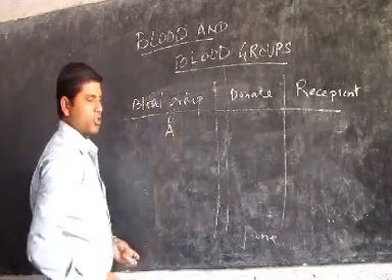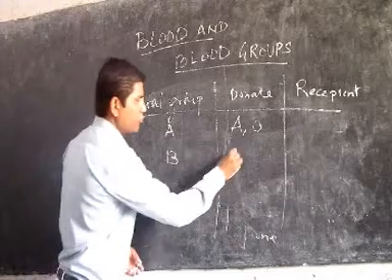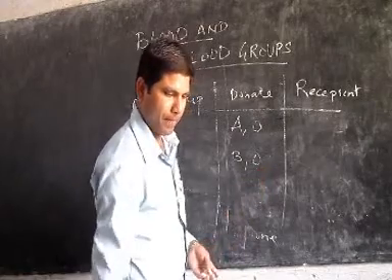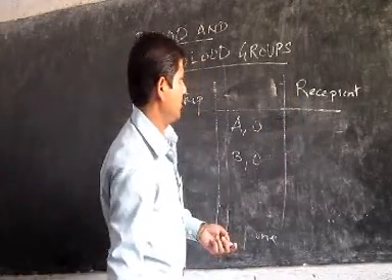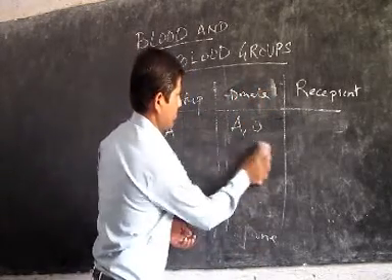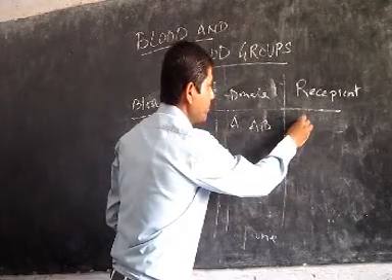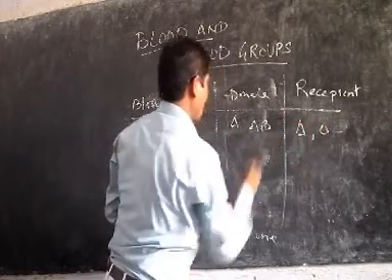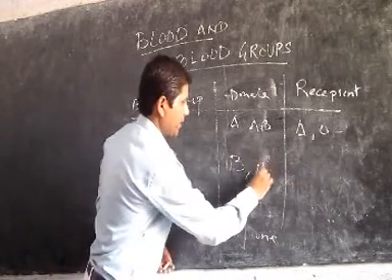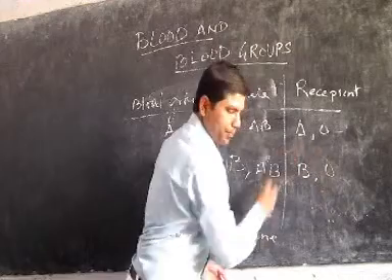Blood group A can donate to blood group A and AB. Blood group B can donate to B and AB. And recipient, sorry. AB can receive from A, B, AB and O. And B can donate to B and AB, and they receive from B and O.